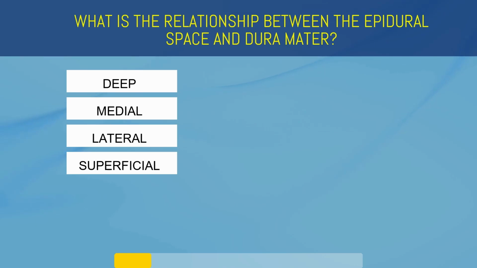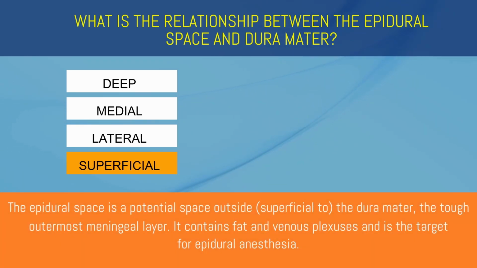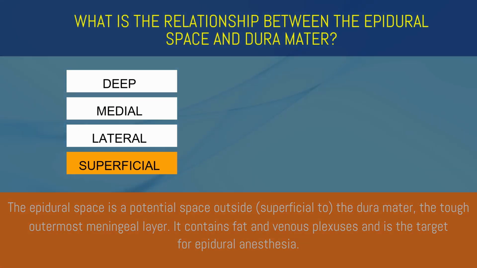What is the relationship between the epidural space and dura mater? Deep, medial, lateral, or superficial? Superficial. The epidural space is a potential space outside the dura mater, the tough, outermost meningeal layer. It contains fat and venous plexuses and is the target for epidural anesthesia.